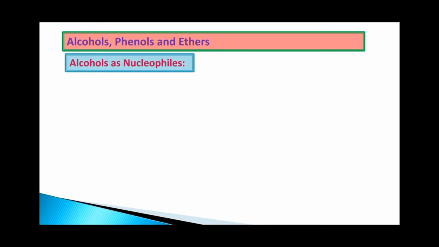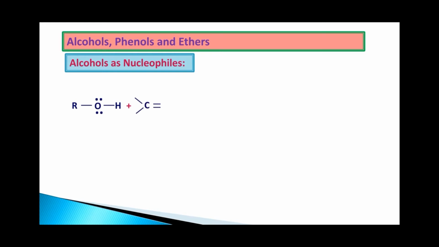Going to act as the nucleophiles. Nucleophiles are the species which contain a lone pair of electrons, at least one lone pair of electrons. In other words, we can say nucleophiles are the electron rich species which can donate a lone pair of electrons to the next atom. On the oxygen of the alcohol molecule, we have two unshared electron pairs, that is, two lone pairs of electrons are present which can be donated towards electron deficient centers like carbonyl compounds.